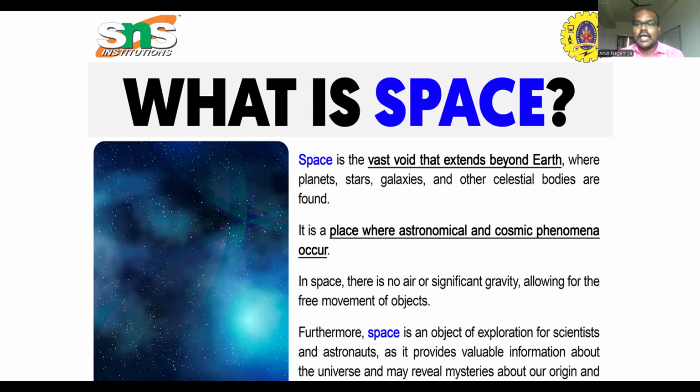So we are not able to stand in that space. Here we are floating in that space. Here there is no gravity. So if you drop an object in that space, it will float around in that space only, not fall to the ground. This is called space.